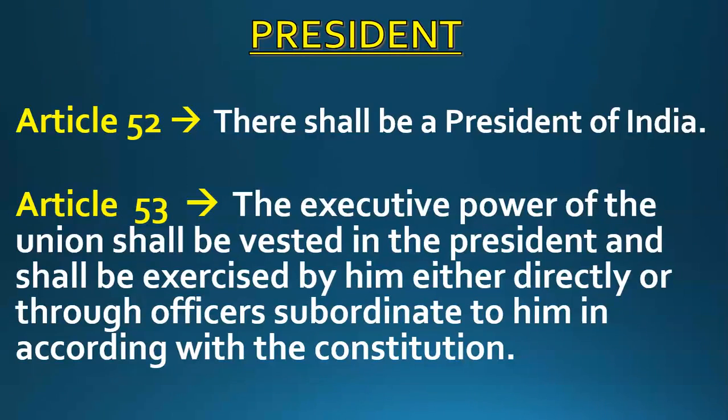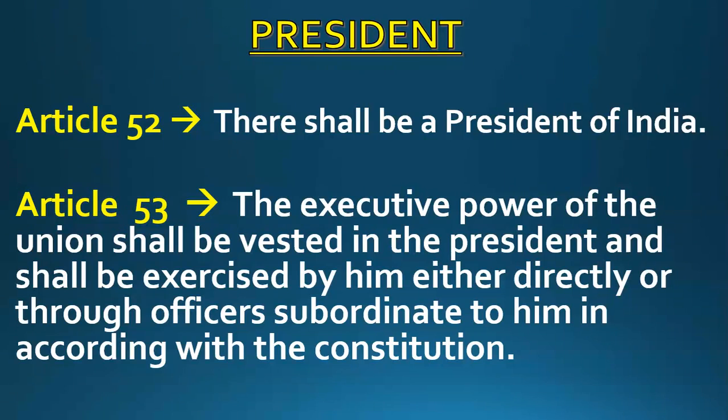Further, Article 53 says that it is up to the choice of the President. The President can use these powers either directly, or if he wants, he can use these powers indirectly also, through an officer who is subordinate to him.